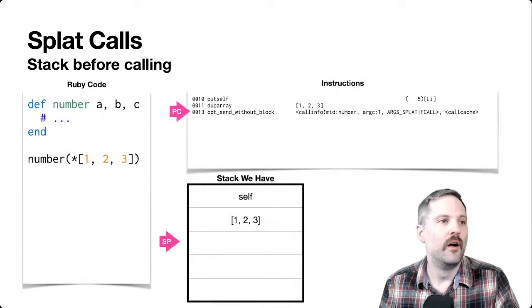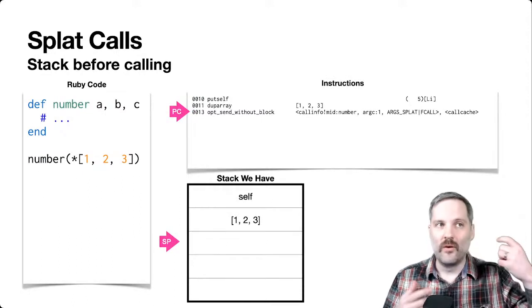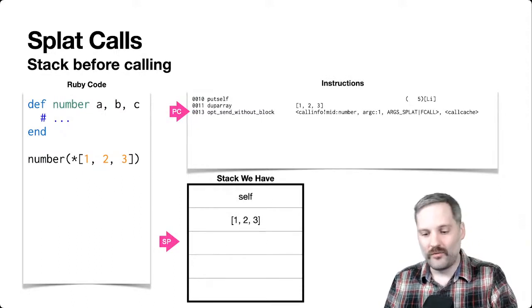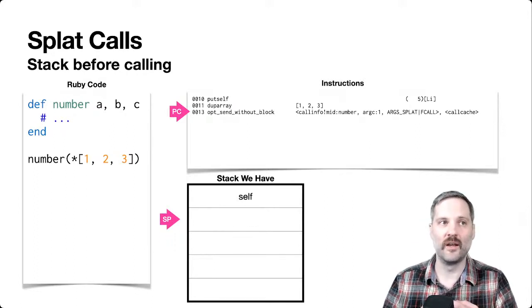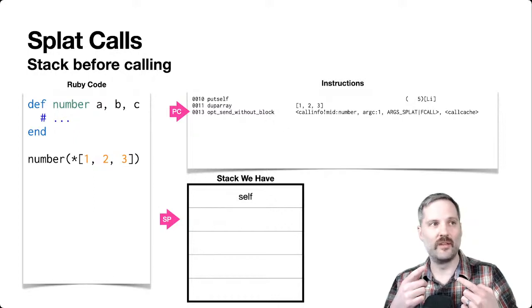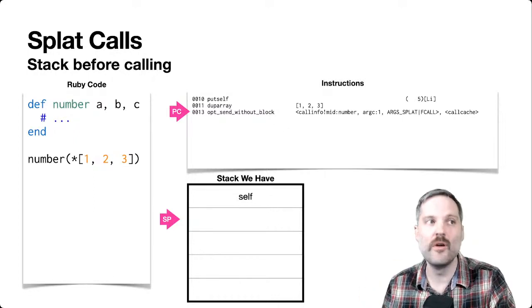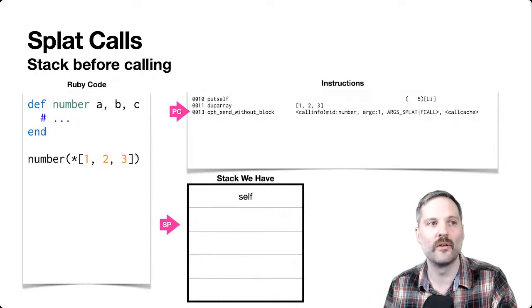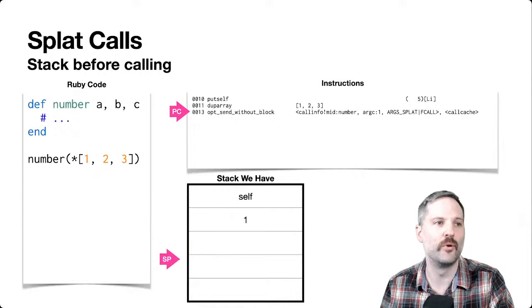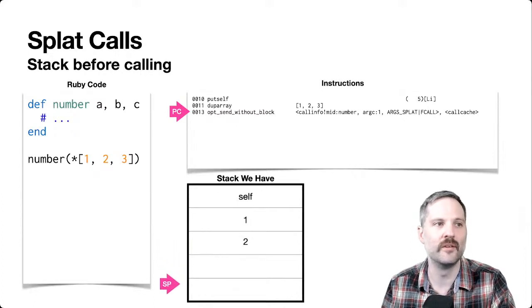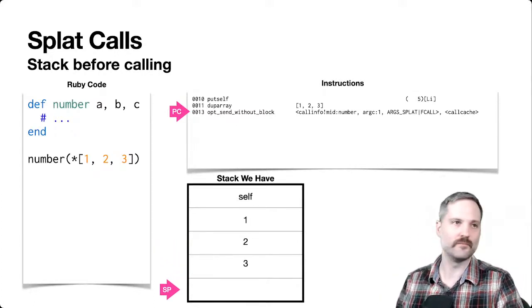All we have to do is pop a value off. We'll pop off this array, and then take the contents of the array and match that up with the parameters of the callee. We know that the callee wants 3, so we just push the 3 values from the array onto the stack. We'll push 1, 2, and 3 in this case, and then we'll finally enter.